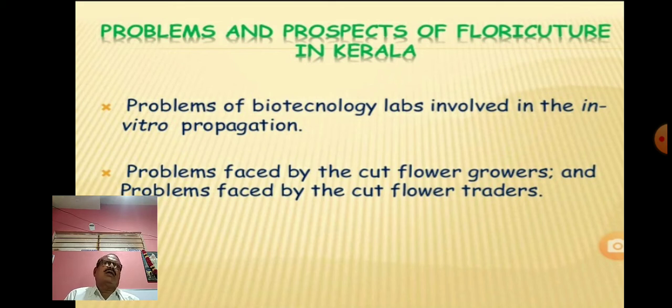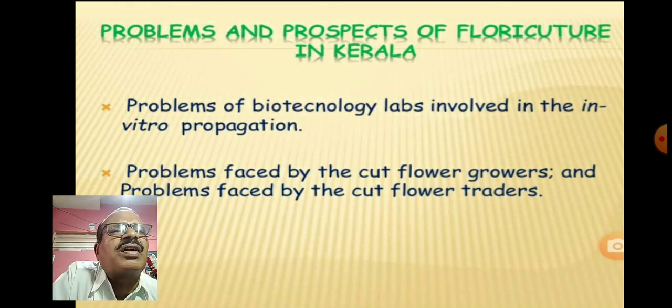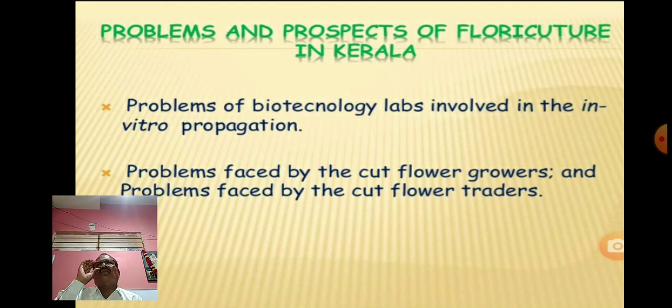And you will get the result not immediately, it will take days together, weeks together. Therefore there must be high precautionary measures, and high sterile conditions should be maintained. And these different cut flower growers face such types of problems. Before that time, you must take the precautionary measures.